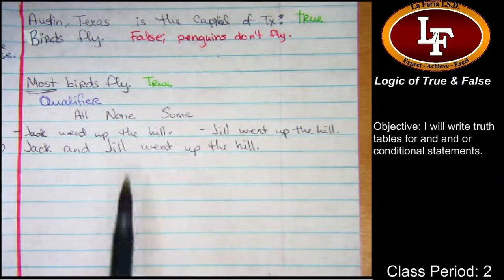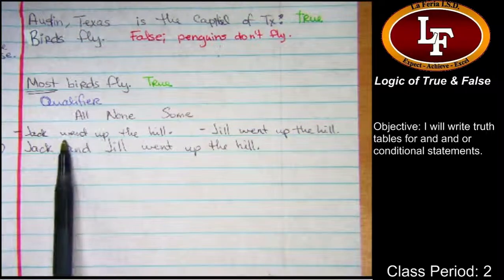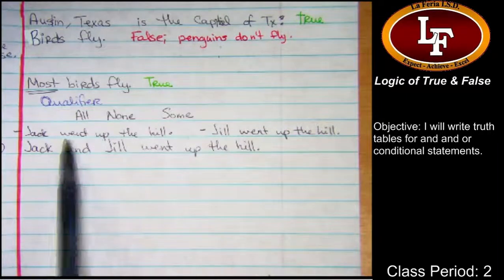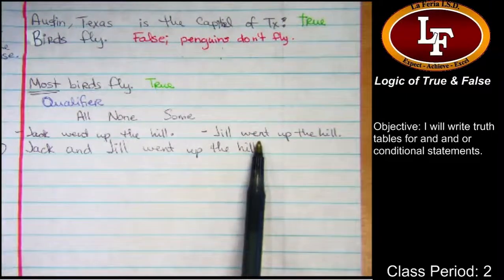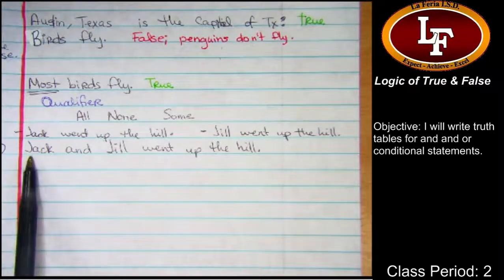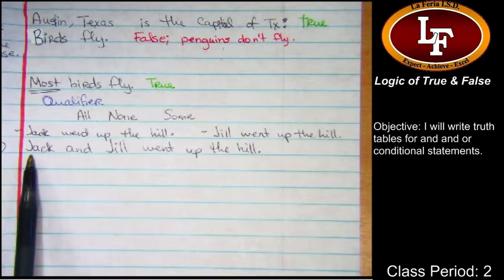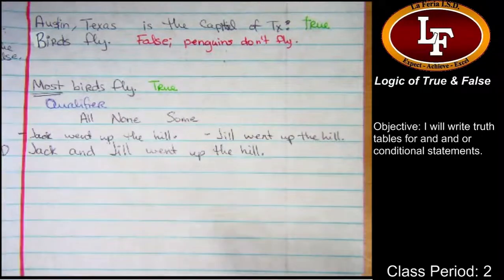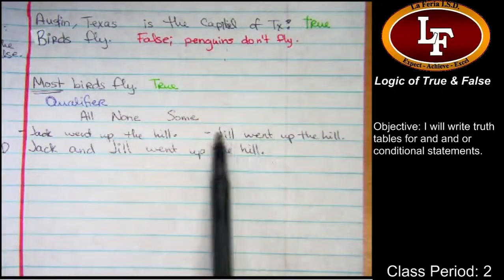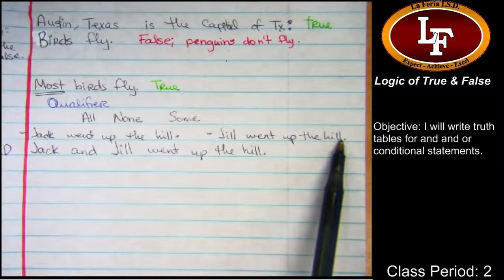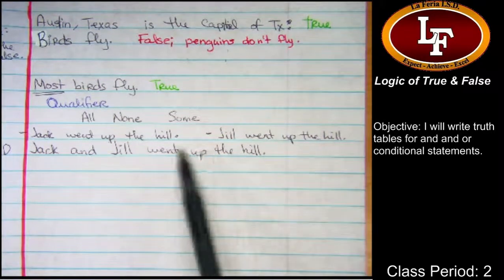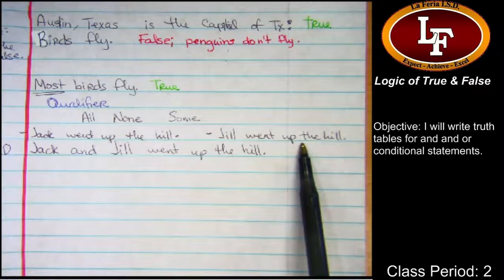But if we break it apart and look at these two sentences and say, yes, Jack went up the hill, but no, Jill did not, does this sentence, Jack and Jill went up the hill, hold? No, it's not true, because they didn't both go up the hill. Only Jack went. This is a statement, and we're checking to see if each statement is true or not.